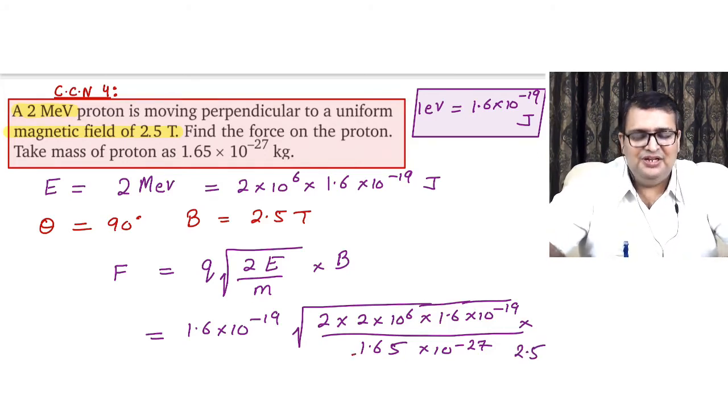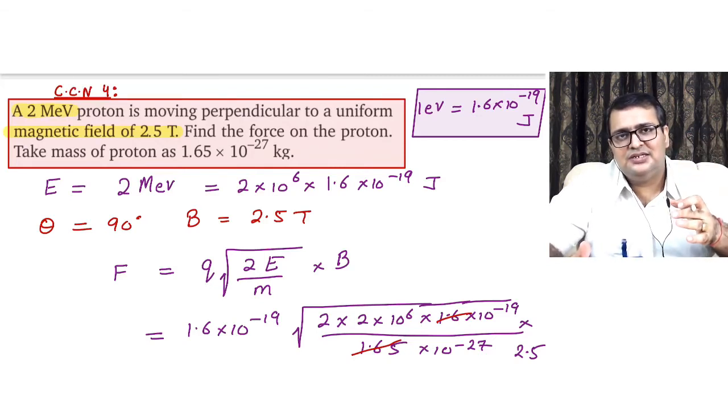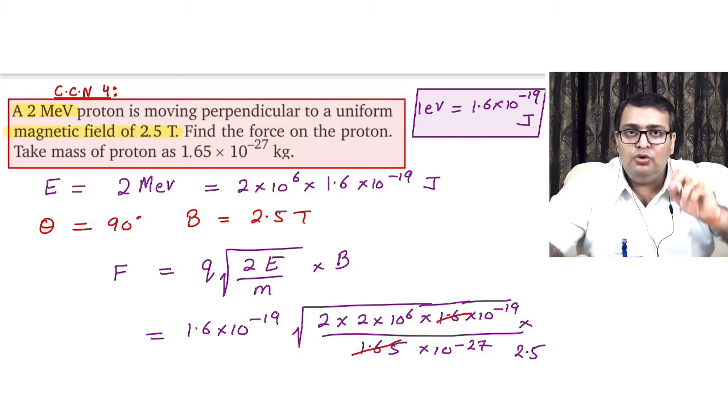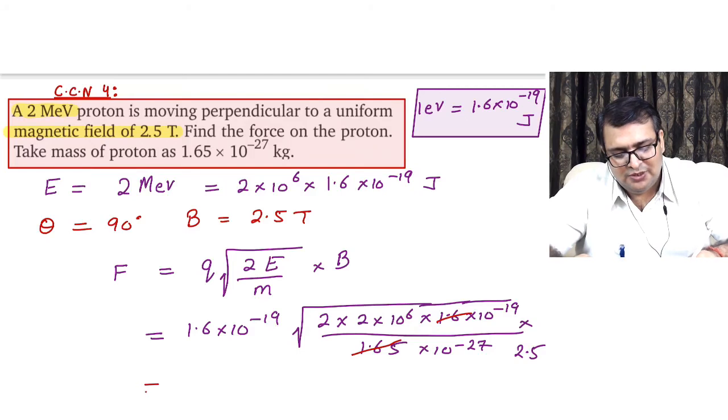I can approximately cancel this 1.6 with 1.65, because without a calculator this much relaxation can be taken. Now we have 10 power minus 27 in the denominator, it goes up, it becomes 10 power 27, plus 10 power 6, so 27 plus 6 makes 33. 33 minus 19 makes it 14. So under root of 4 into 10 power 14, which becomes 2 into 10 power 7. So this becomes 1.6 into 10 power minus 19 into 2 into 10 power 7 into 2.5.